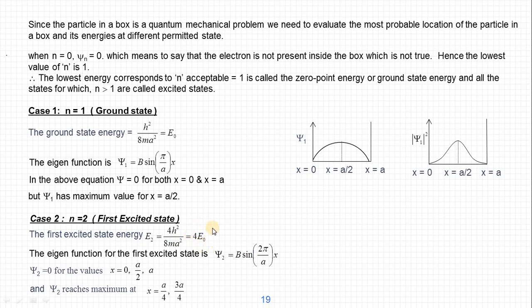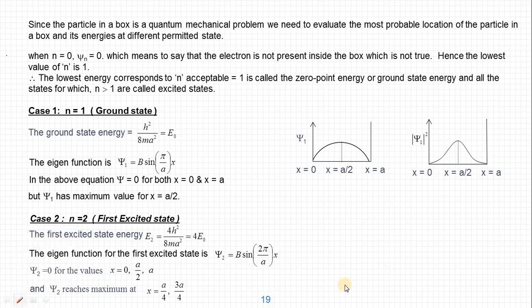So it is only a discrete set of values. That is the quantization of energy. That is, the energy values of the particle trapped in a one-dimensional potential well are not continuous. It cannot possess an energy of 2 times E0, 3 times, or 5, 6, 7, 8 times. No, it's not possible.